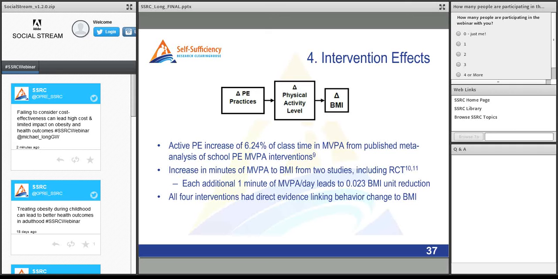We then did another systematic review and found 2 studies, one a randomized control trial and one an observational study, that found that for every additional minute per day that a child is moving, it leads to a 0.023 BMI unit reduction. So again, all 4 of the interventions had direct evidence linking the kind of behavior changes that I'm describing here to changes in BMI.